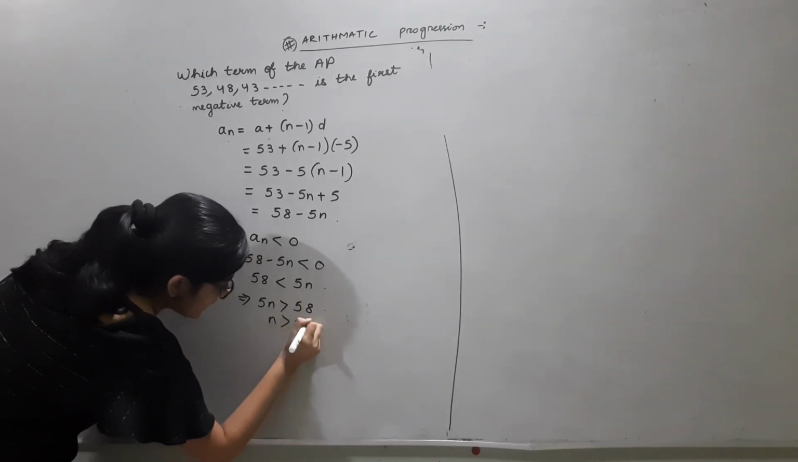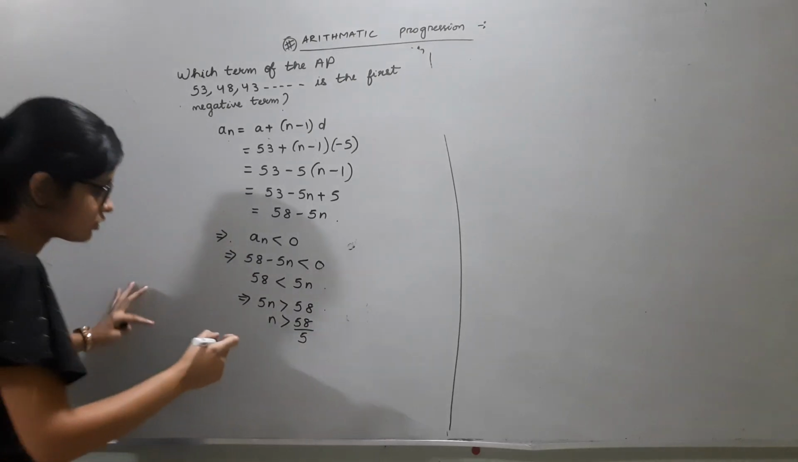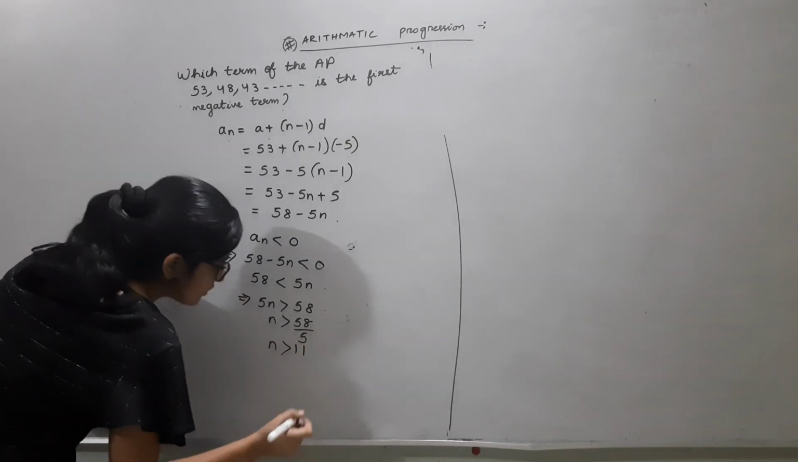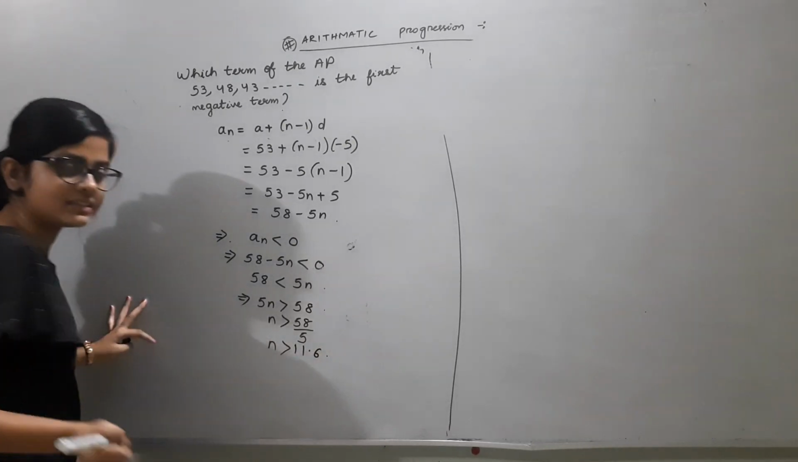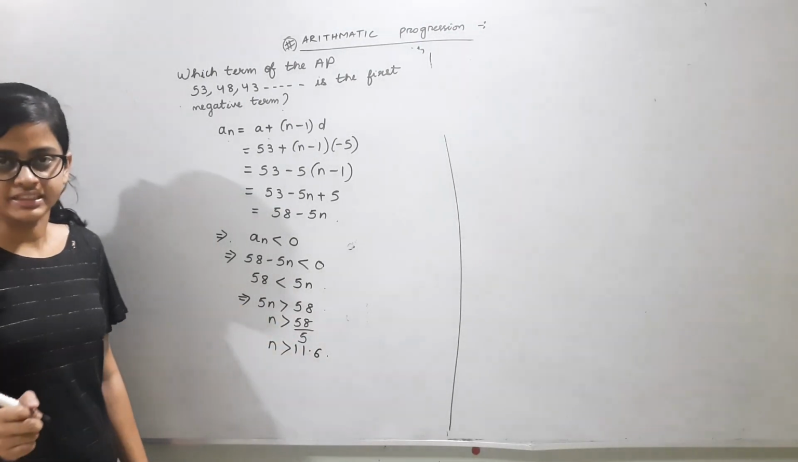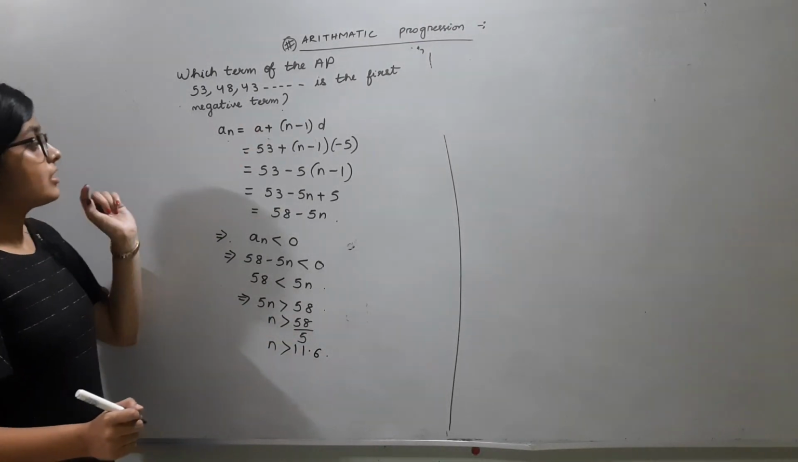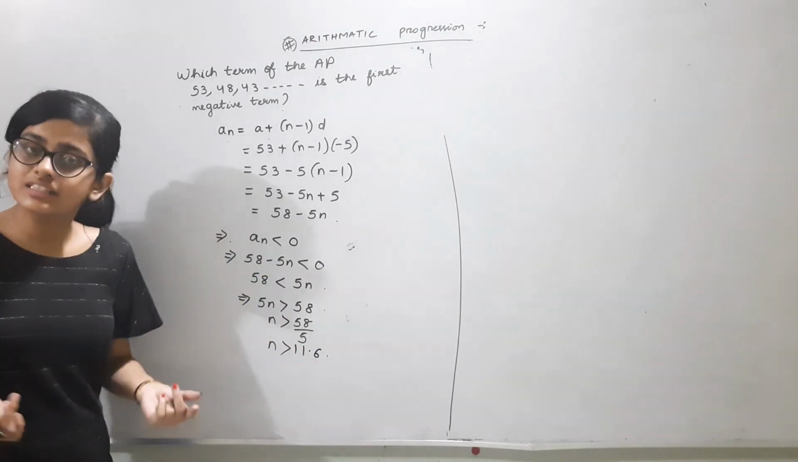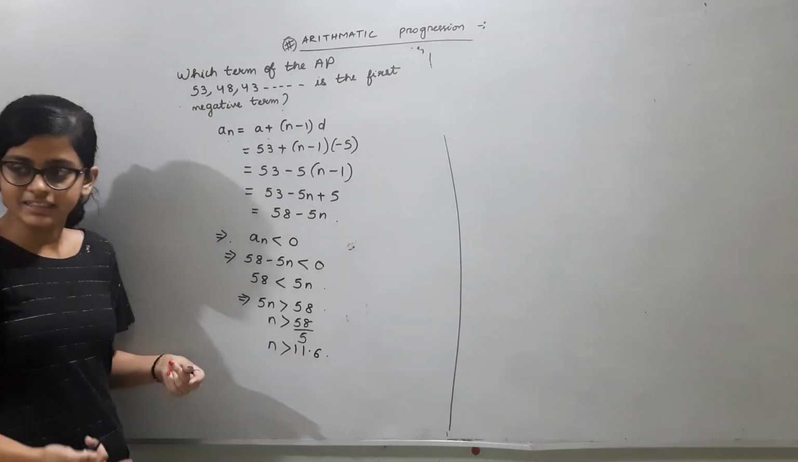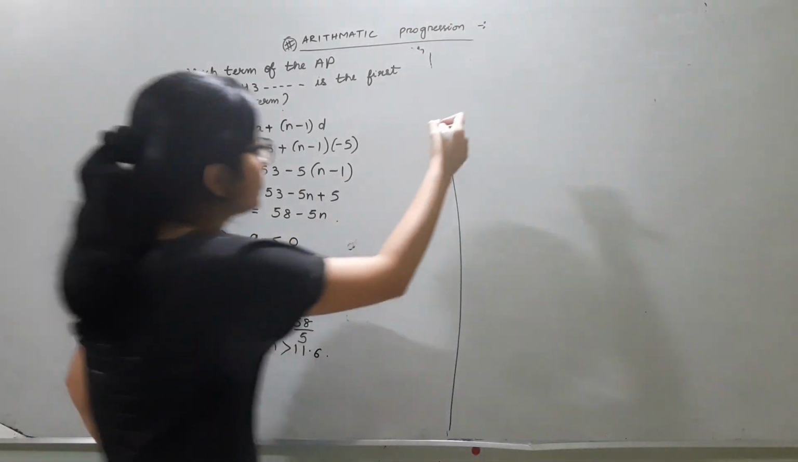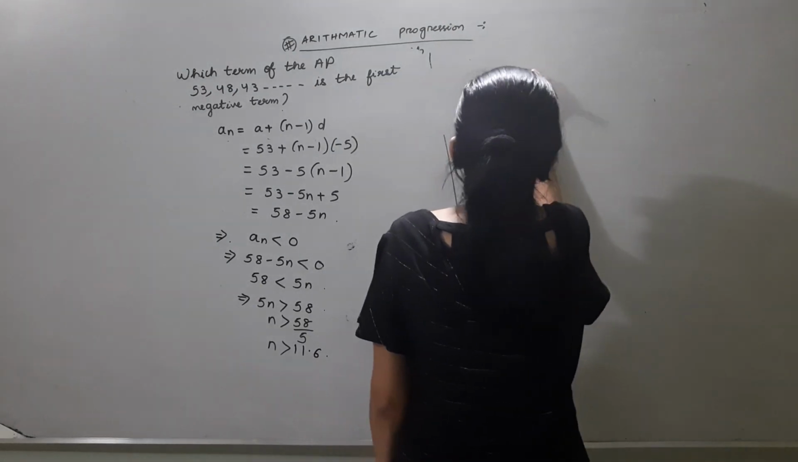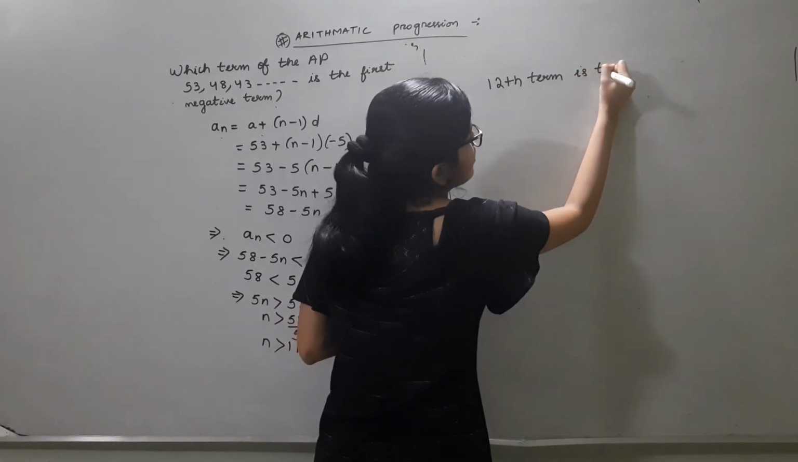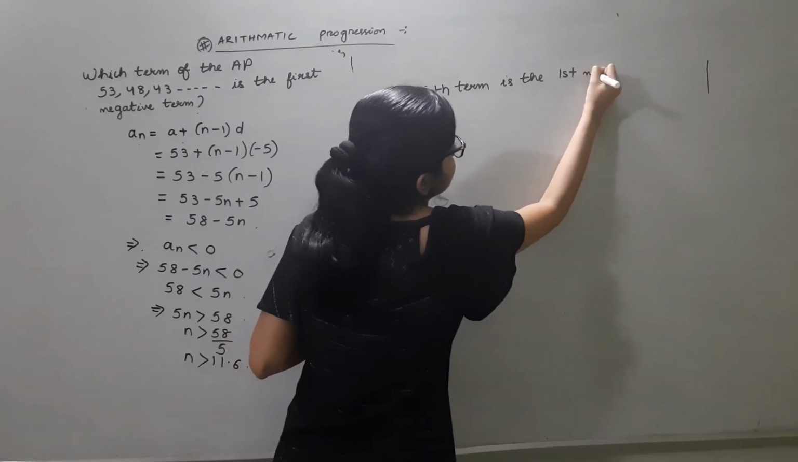N is greater than 58 by 5, so n is greater than 11.6. But we need the first negative term. If n is greater than 11.6 for getting the negative term, then which should be the first negative term? Obviously the one just greater than 11.6. Which one? 12. Hence the 12th term is the first negative term of the AP.